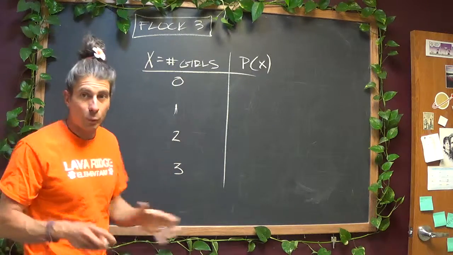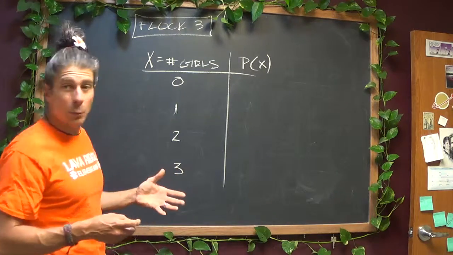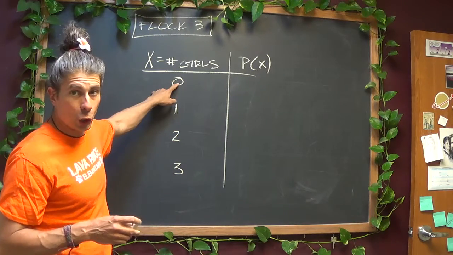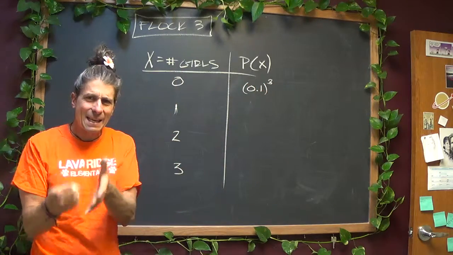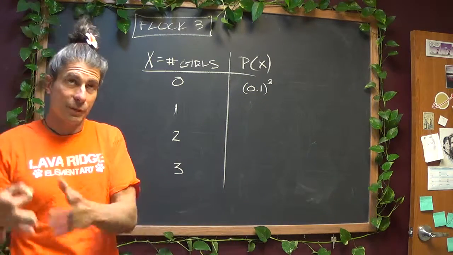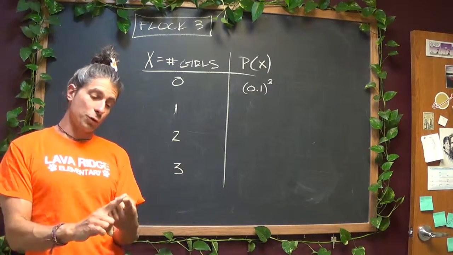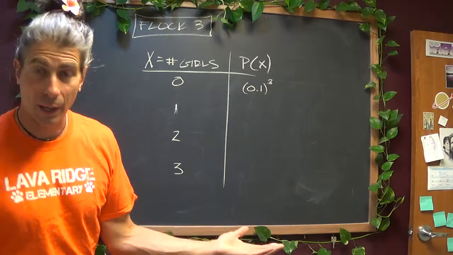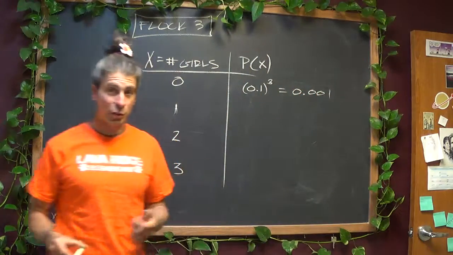So what's the probability? Well, applying this logic to all of these situations, I think we can see the likelihood of getting no girls at all is just going to be 0.1 cubed, because it's like extending the 2 bird situation to 3. It's a 10% chance each time. So in order to get 0 girls, that means I got to get a rooster on the first bird, and a rooster on the second, and a rooster on the third. And it makes sense that that's extraordinarily hard to do. That's a 1 in 1,000 chance.